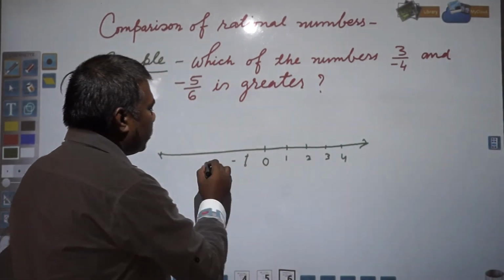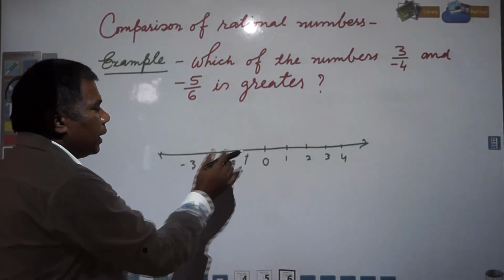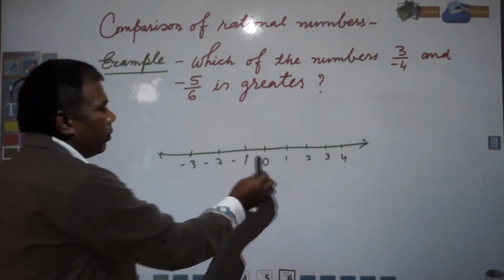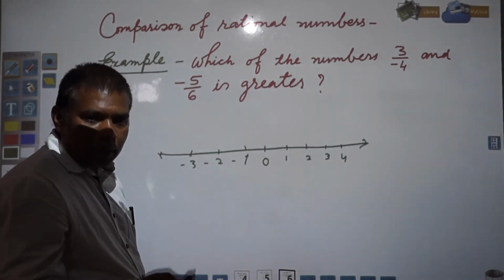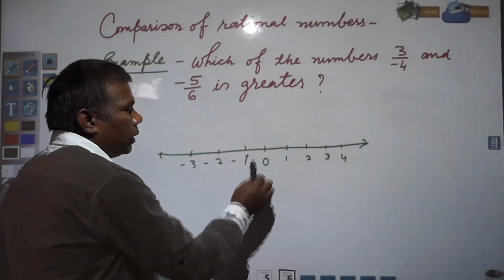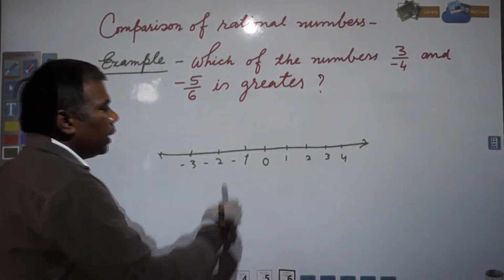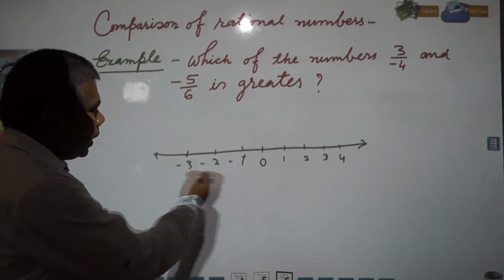Here you have -1, -2, -3 and all. So simply by seeing these numbers on the number line we can understand that if from 0 you are moving rightward, numbers are increasing. Means 2 is greater than 1, 1 is greater than 0, 3 is greater than 2, 4 is greater than 3, likewise.